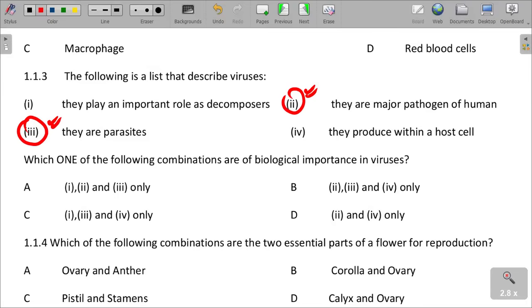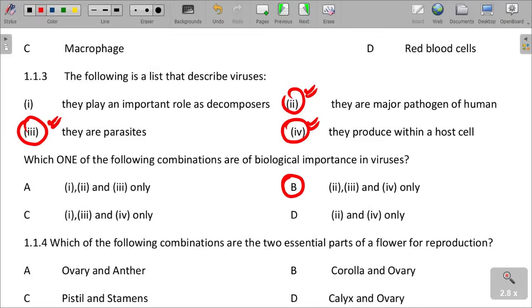And then they reproduce within a host cell. I'm sure we understand that viruses reproduce within a host cell. So we are saying that of biological importance in viruses are 2, 3, and 4. They are of biological importance in terms of their living. They are major pathogens of humans, they are parasites, they reproduce in a host. So we are saying that B is the correct answer.